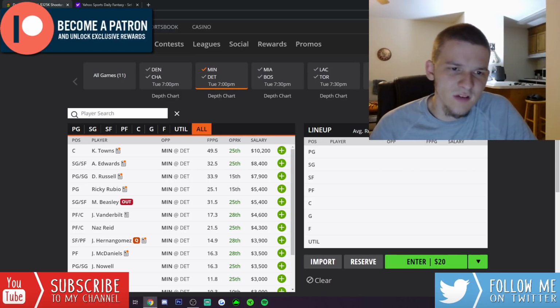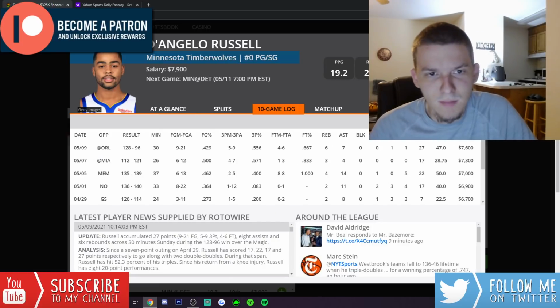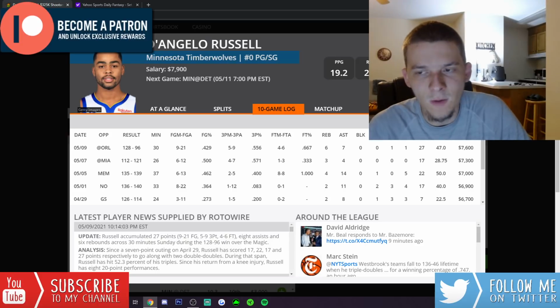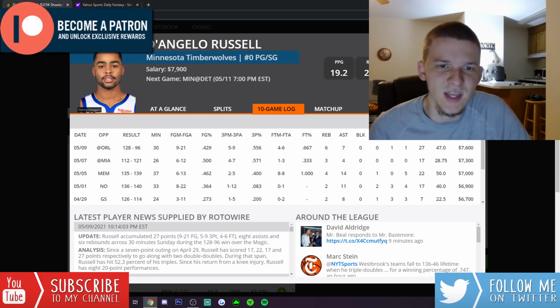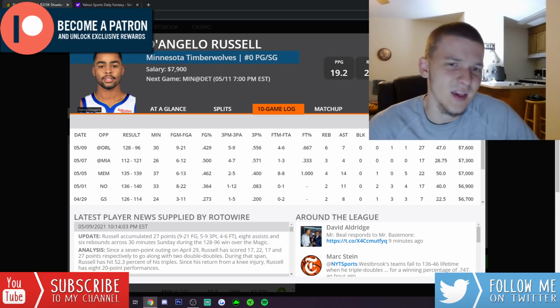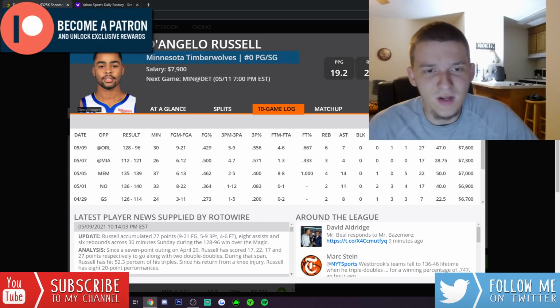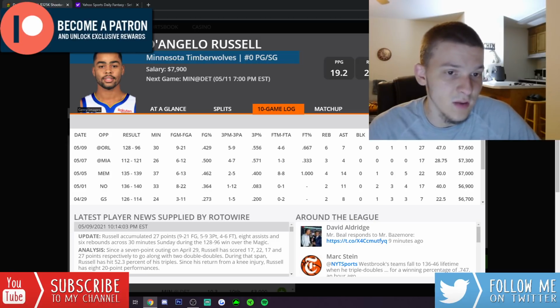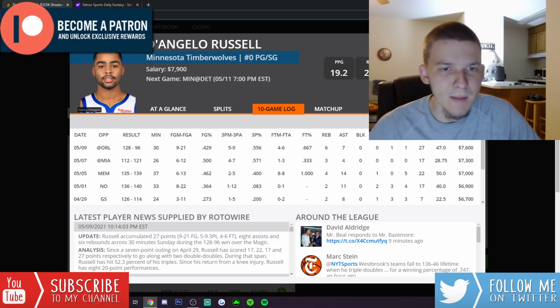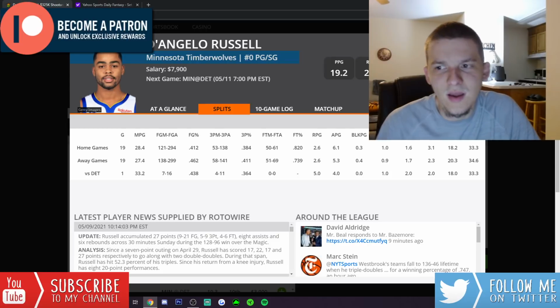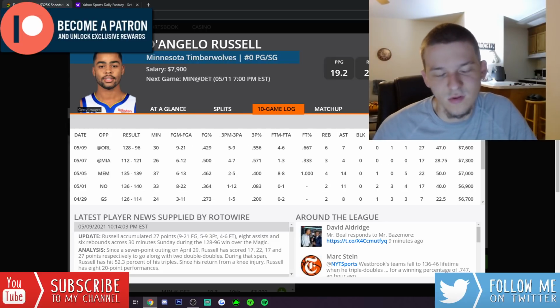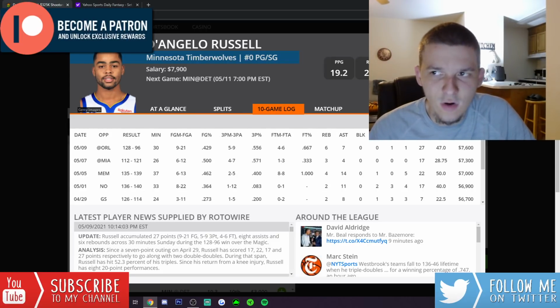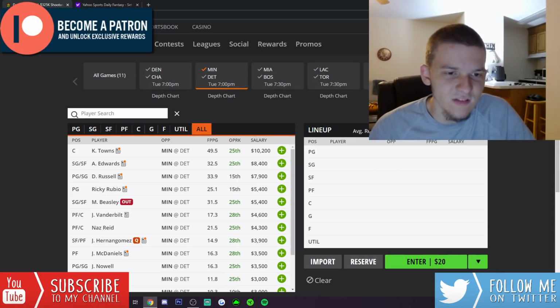D'Angelo Russell, he's been starting recently, been getting pretty big minutes. Only played 30 last game, but a lot of that was due to blowout. He still was really productive though, had 47 DK points in 30 minutes. The price is getting up there. He's almost 8K now, but we're going to get probably 35, 36 minutes from D'Angelo Russell here. With him starting, I feel good that he continues to get those big minutes. A matchup against Detroit, I think, is a pretty favorable one. Even though Detroit plays relatively slow, they're just not a good defensive team. So Cat in tournaments for low ownership, D'Angelo Russell in tournaments for low ownership. I think both those guys make some sense.